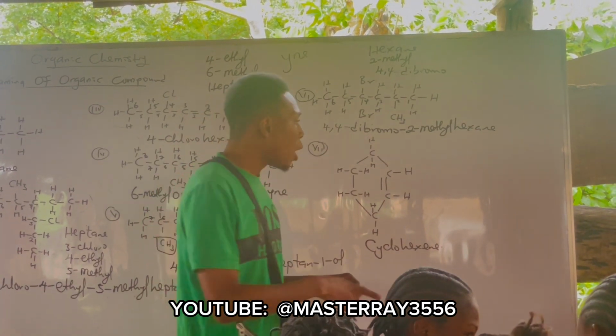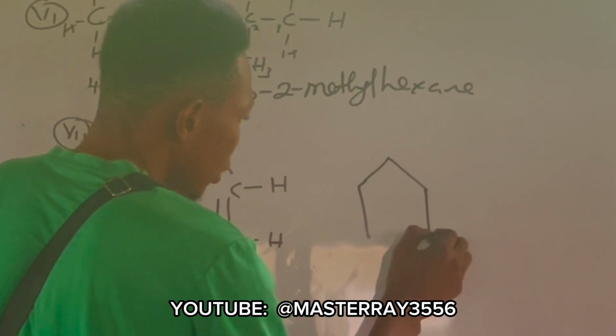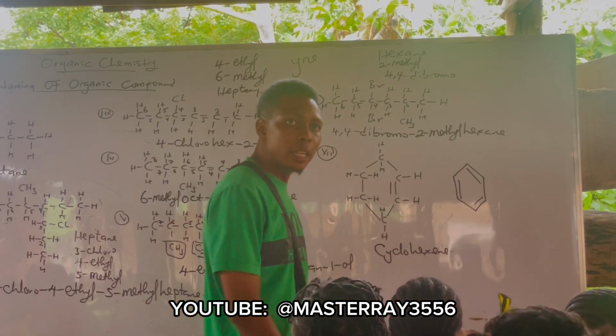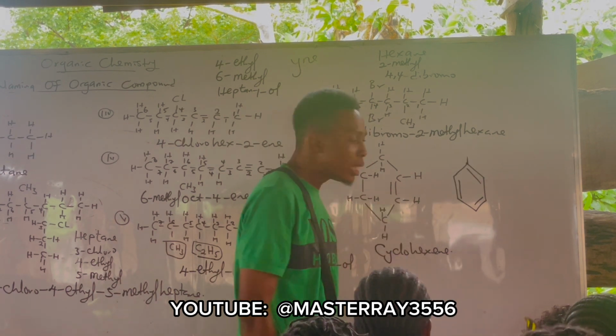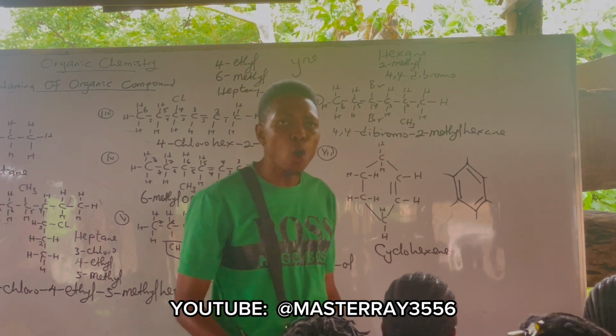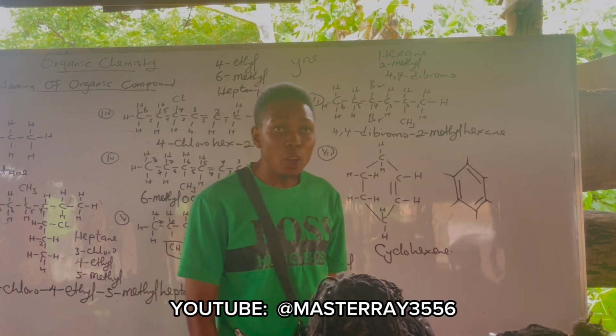Okay? Now, this is the benzene structure. In terms of benzene structure, here can be your carbon 1, depending on when you now have a substituent group attached to it. Are you following?